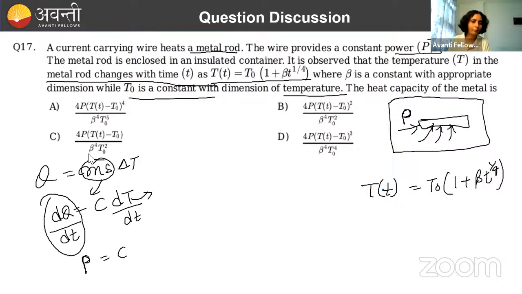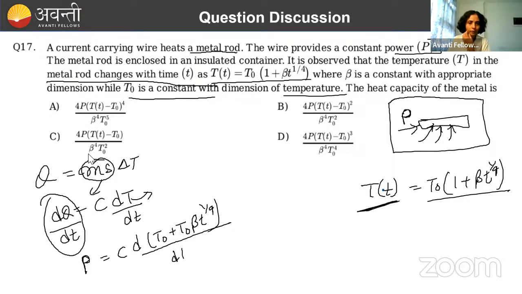And T is what? Temperature. That is changing variable, and variable value of temperature is how much? This much. So just simply write that. Differentiate this. T naught plus T naught beta t to the power 1 by 4, divided by time you are going to write. Done. It is also given in the term of time only. Here the variable is also time. So we can easily differentiate it. Now P can be written as what? If you see carefully, P can be written as C.